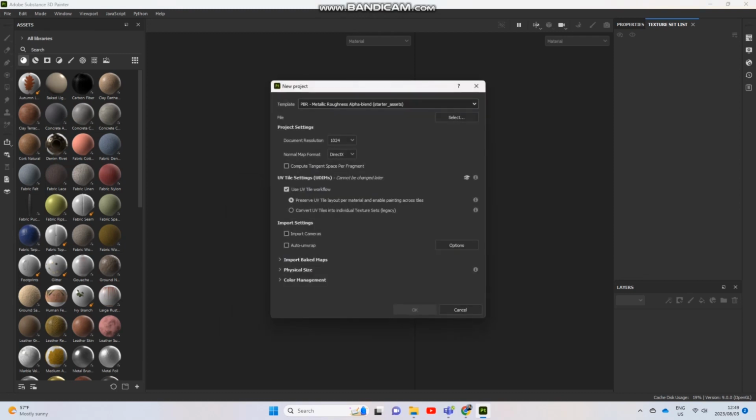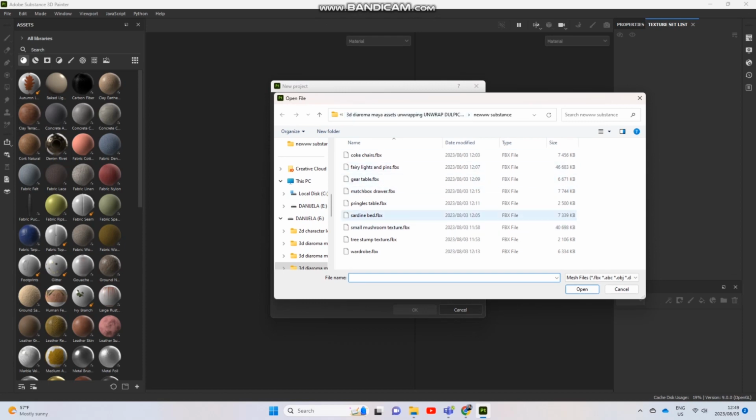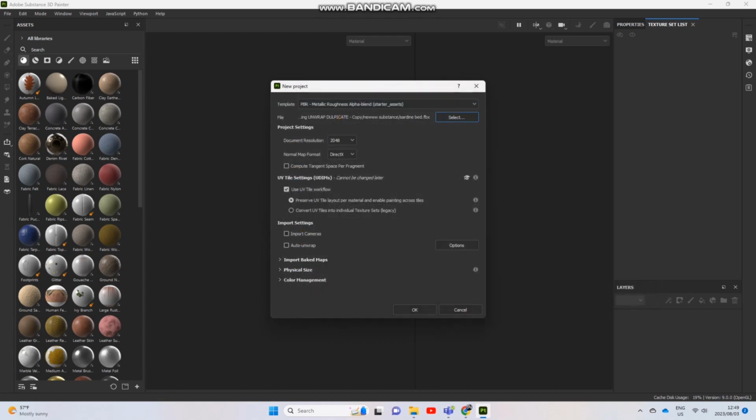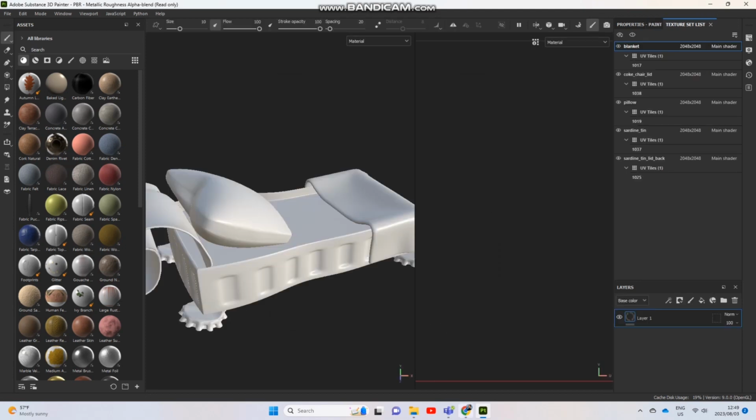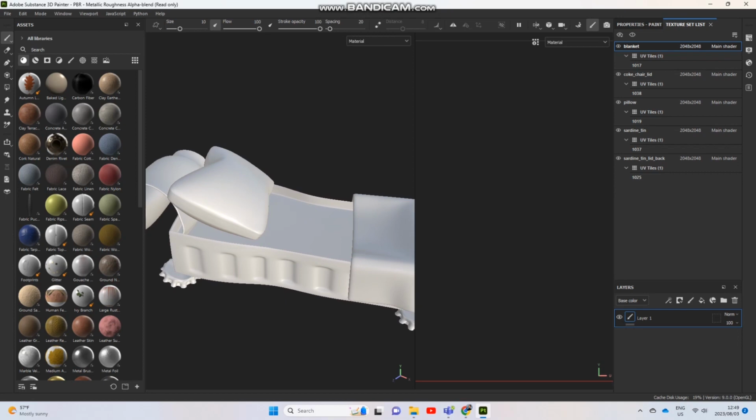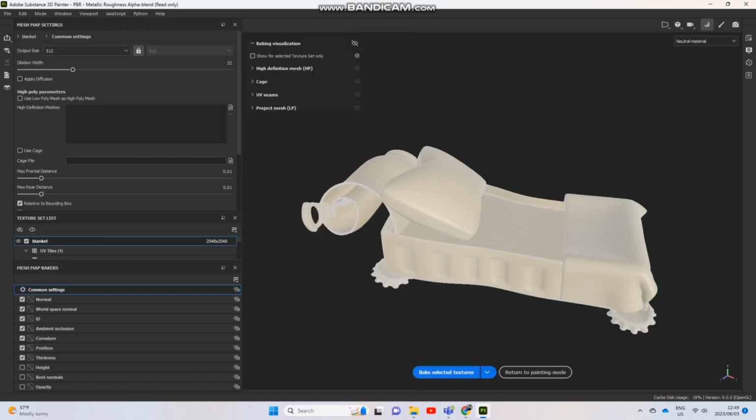Then you can go to Adobe Substance Painter and start a new project and import that FBX file that you got from your Maya, and you just bring that in. Then you can hit that little croissant and you can bake. So it's the same process for each and every asset.